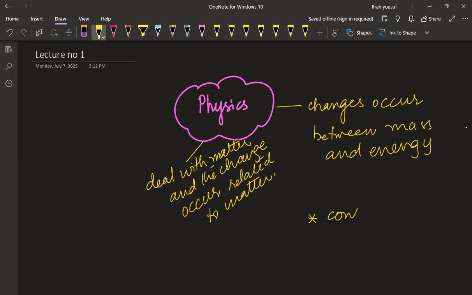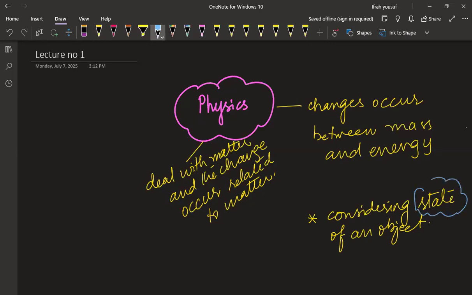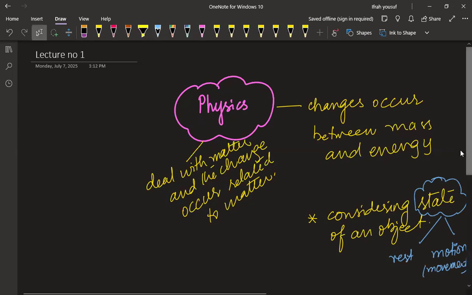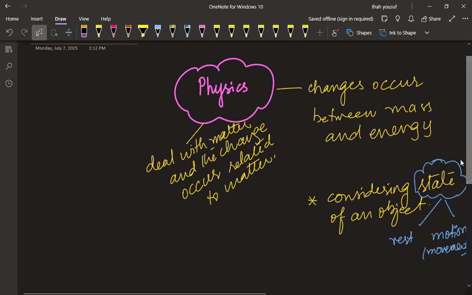We are considering the state of an object. When we say that, the state can be at rest or a movement, that is called motion. Are you getting my point? So how many things that are surrounding you are moving and how many are at rest?